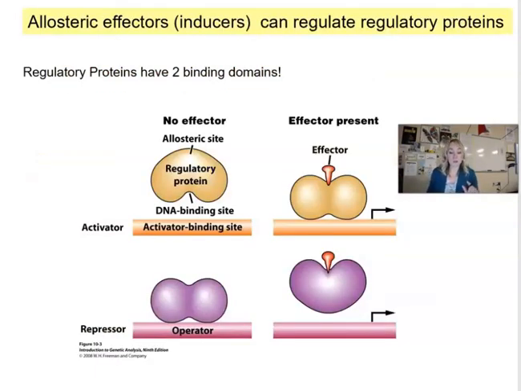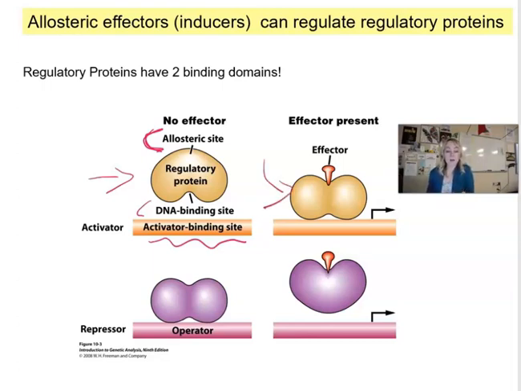So the regulatory proteins have two binding domains. If you look at this protein right here, you're going to see there's a DNA binding domain that is going to recognize a specific binding site within the DNA. And then there is an allosteric site. An effector needs to bind to the allosteric site, which causes a conformational change in the regulatory protein.